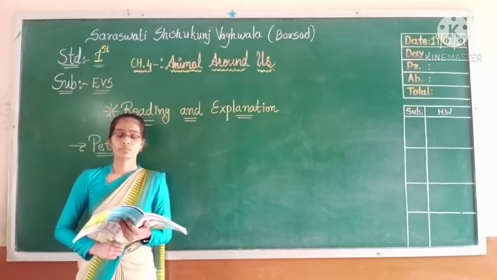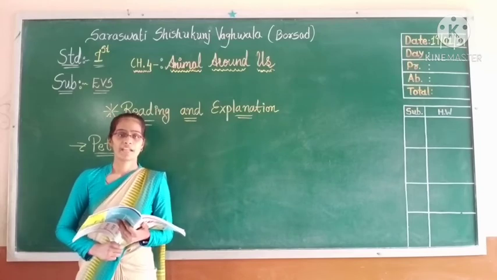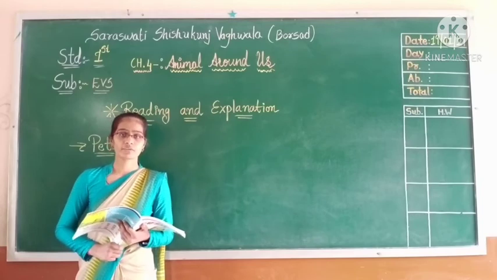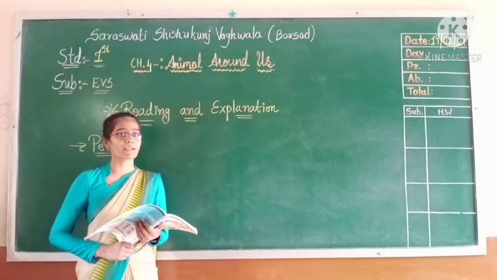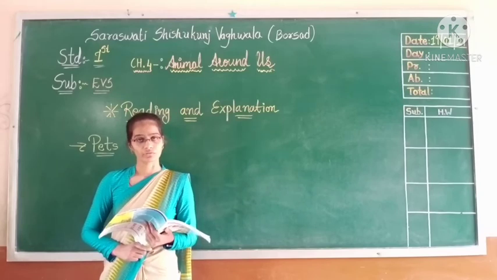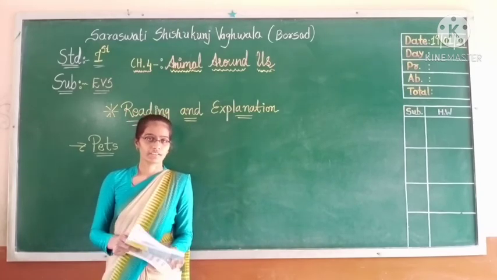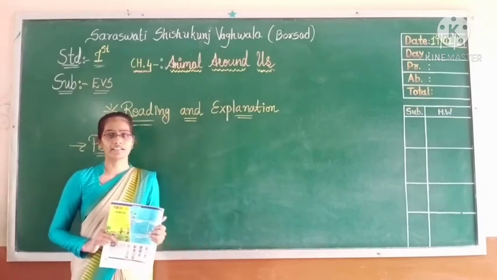So which are the pet animals or birds? Parrot, pigeon, squirrel, mice, dog, cat. These are pets. And one more is the parrot, which is also a bird. So here our chapter explanation is completed. All of you have to learn and read this chapter.